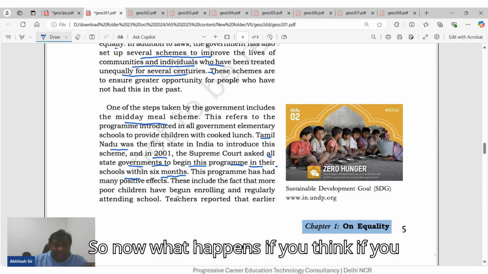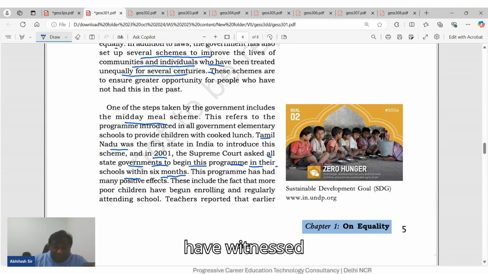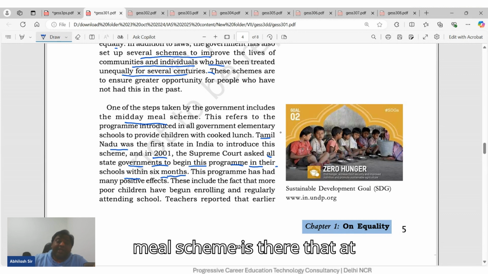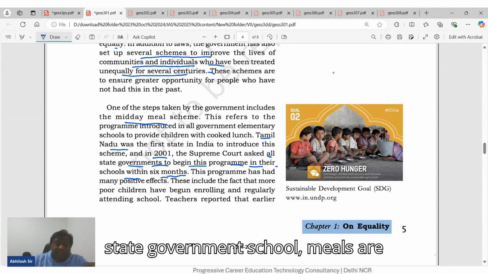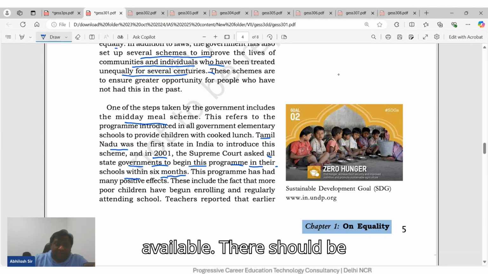If you have witnessed this, then great. The midday meal scheme means that meals are available at every state government school.